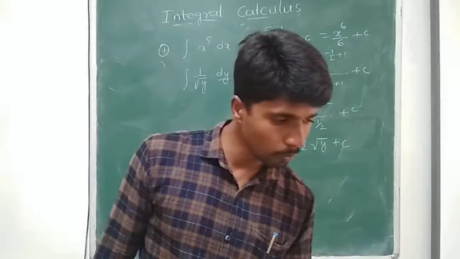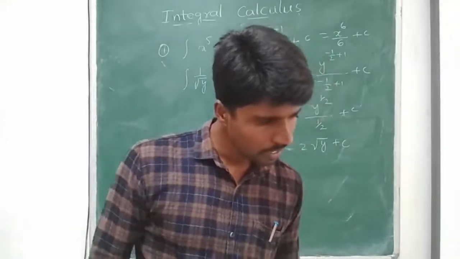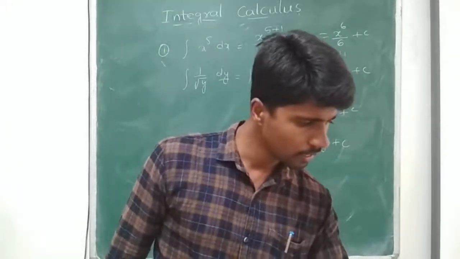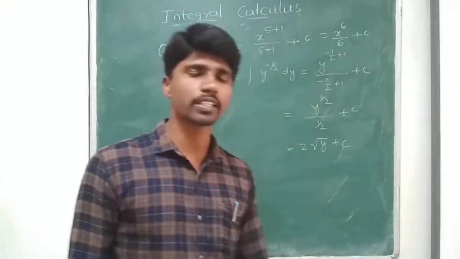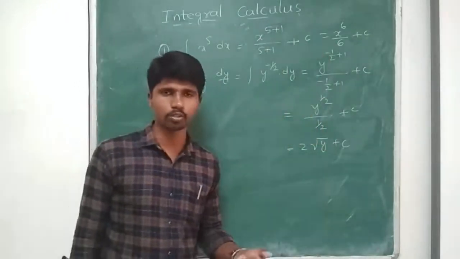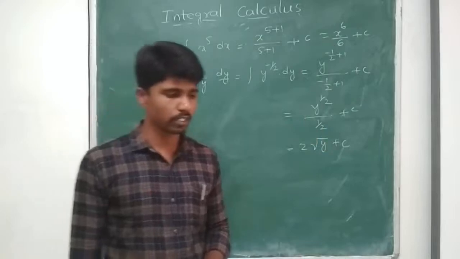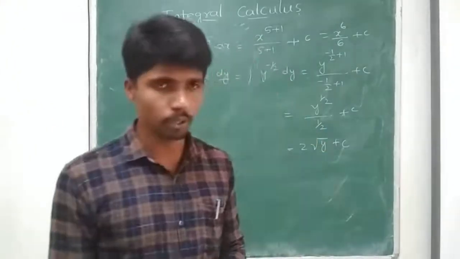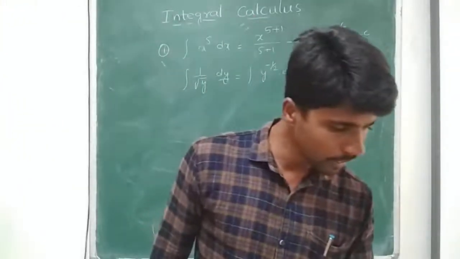One more problem we take. Integral of sin square x into cosecant square x. Both will get cancelled because those two are reciprocal to each other. So we get integral 1, which is nothing but equal to x.